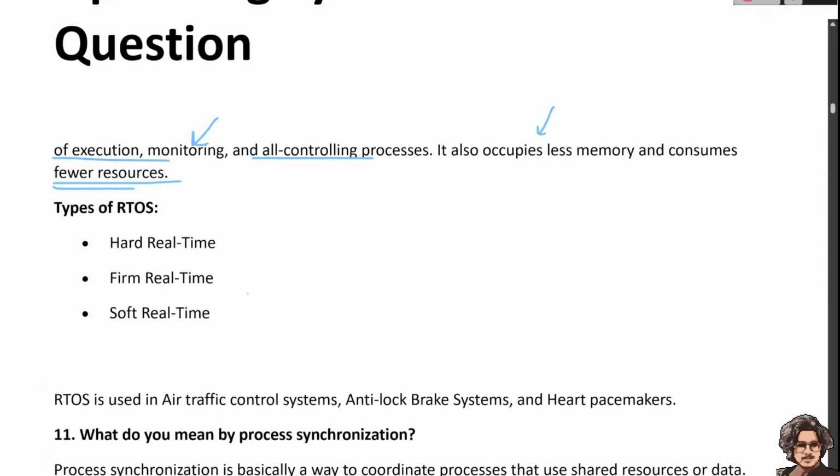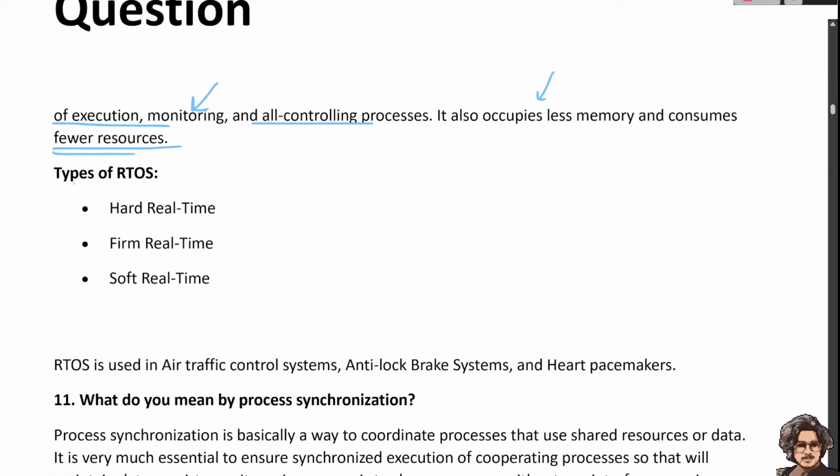The types of real-time operating systems are hard real-time operating system, firm real-time operating system, and soft real-time operating system. Examples like RTS in air traffic, anti-lock brake system, and heart pacemaker are real-time operating systems.